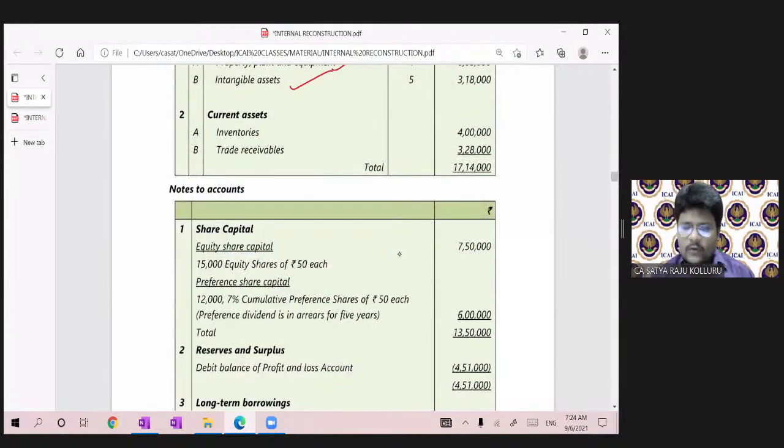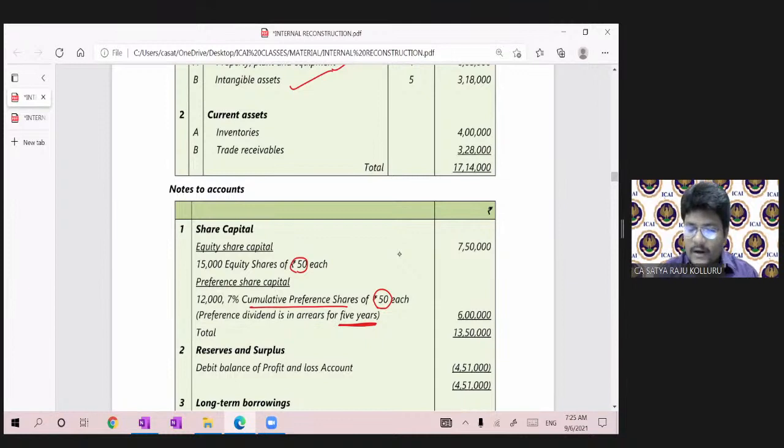Coming to notes to accounts, equity share capital: 15,000 equity shares of 50 rupees each, face value 50. Preference share capital: 12,000 7% cumulative preference shares of 50 rupees each, face value also 50 rupees. Preference dividend is in arrears for 5 years.